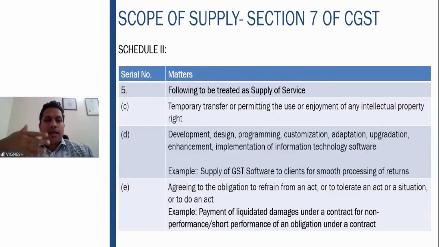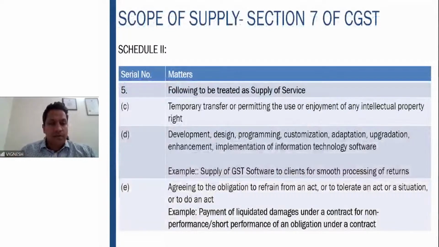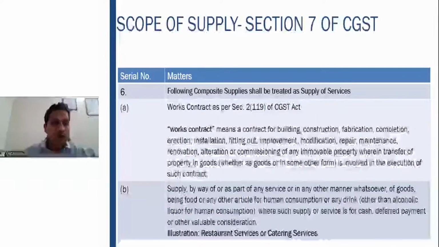It says that if you are agreeing to obligation to refrain or to tolerate an act or situation, then it is your supply of service. But there is a small amendment to this 5E, which we shall cover soon. Then transfer of the right to use any goods for any purpose, whether or not for a specified period, for cash, deferred payment, or other valuable consideration. So if you are transferring the right to use the goods without transferring the goods, then in that particular situation, it is a supply of service for cash, deferred payment, or valuable consideration.